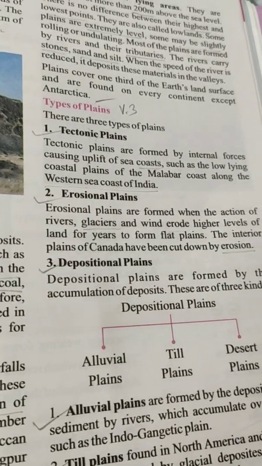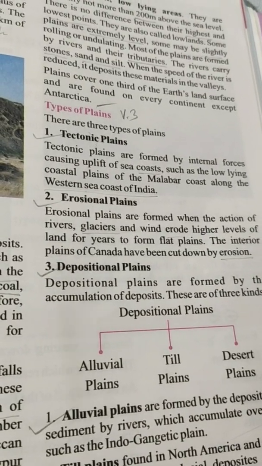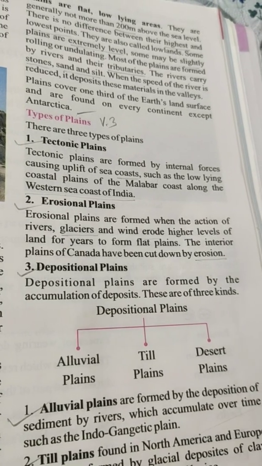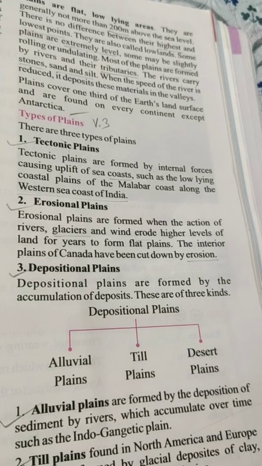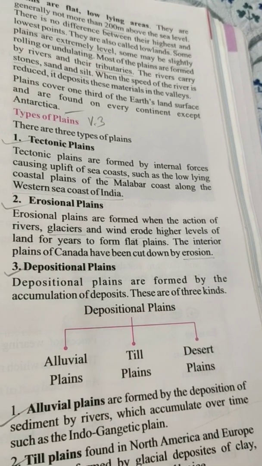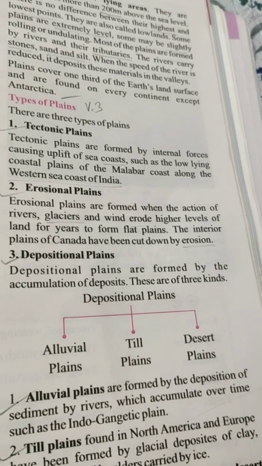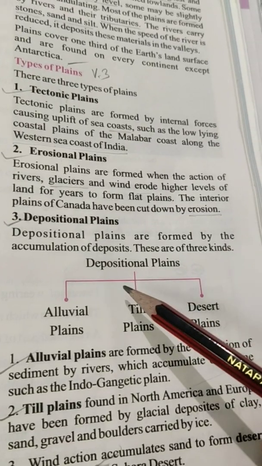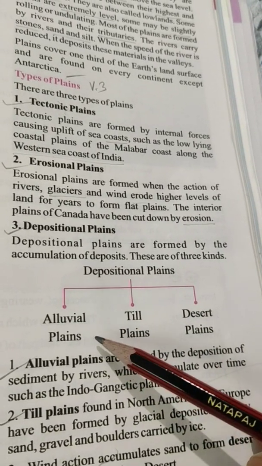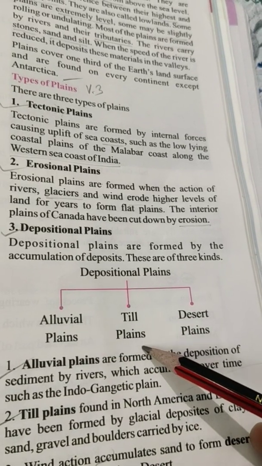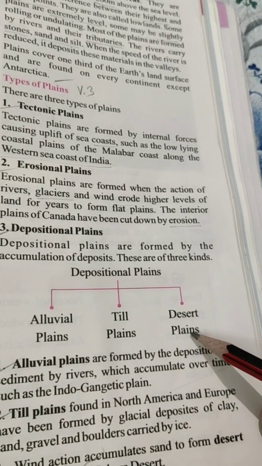Point 3. Depositional plains. Depositional plains are formed by the accumulation of deposits. These are of three kinds. See children, depositional plains, three types. First one is alluvial plains, second one is till plains, third one is desert plains.